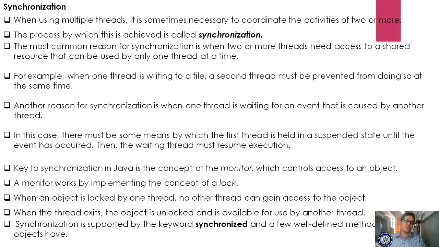Okay. When the thread exits, the object is unlocked and is available for use by another thread. Whenever that thread finishes using that object, it will release it. The locked object can be released by the thread, and that resource can be utilized by any other thread by using the concept of lock.